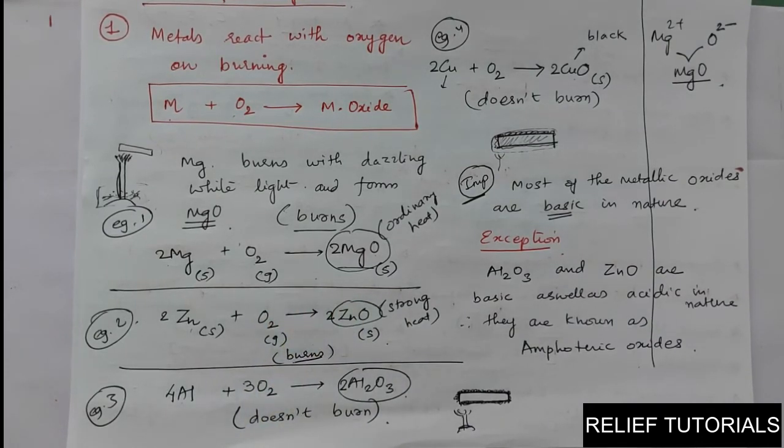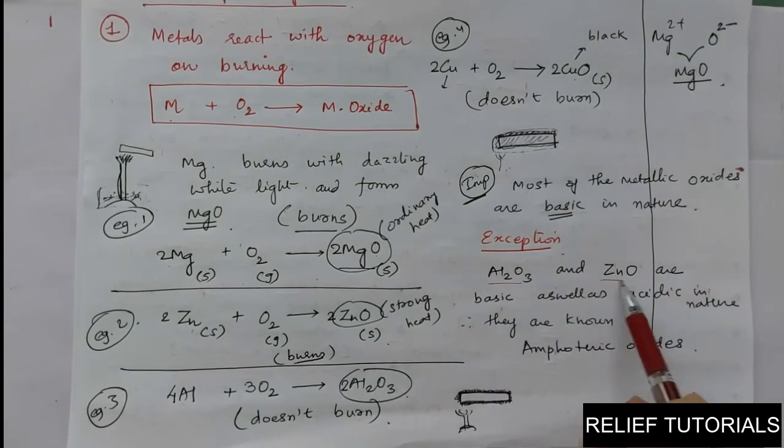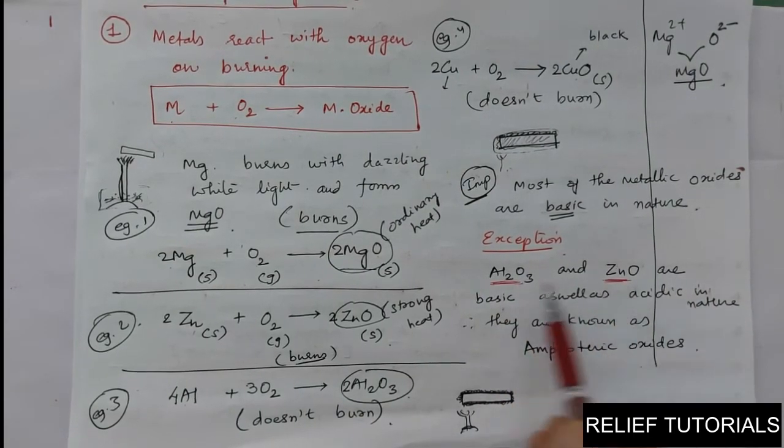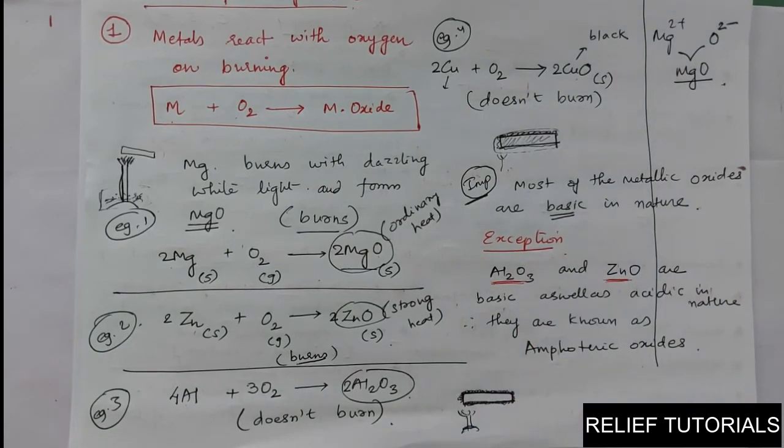You know that a basic substance can react with an acidic substance. But these two, aluminum oxide and zinc oxide, are capable of reacting with acidic substance as well as basic substance. So let us check. We have the example of aluminum oxide reacting with acid as well as base. We are checking out the amphoteric nature of aluminum oxide.